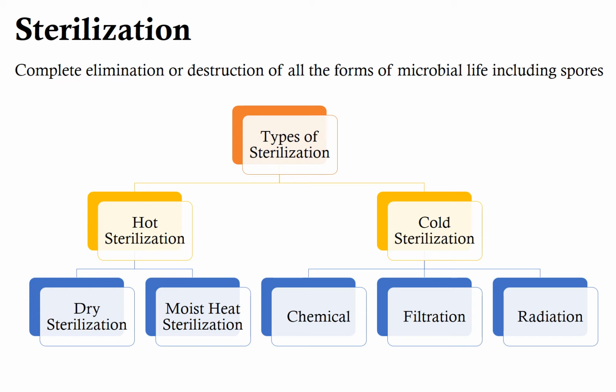Under cold sterilization, chemicals can be used to sterilize food items. Example, ethylene oxide is used to sterilize food. Filtration sterilization is another method in which physical removal of microorganisms from liquids by filtering through materials having relatively small pores is achieved.